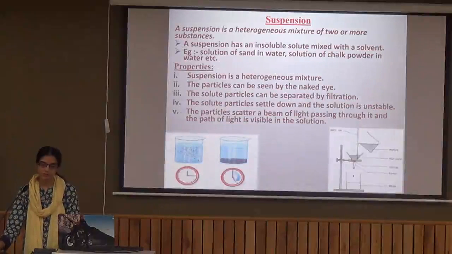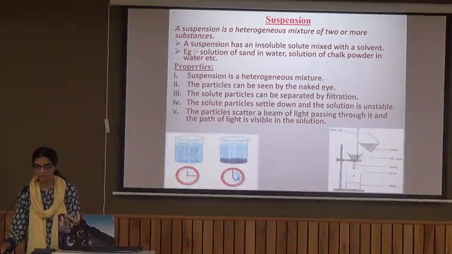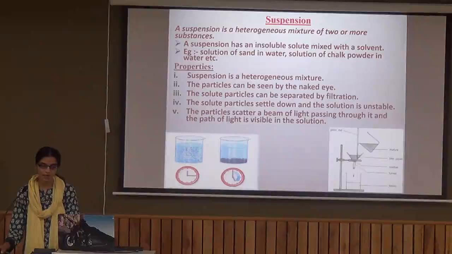Then comes suspension, which is a heterogeneous mixture of two or more substances. A suspension has an insoluble solute mixed in a solvent, so we can see the solute in the solution itself. Now the properties: heterogeneous nature, and particles are big enough that they can be seen by the naked eye. If we compare solution, colloid and suspension, the particles of suspension will be the biggest and the particles of true solution will be the smallest. And the particles of colloid are midway between true solution and suspension.